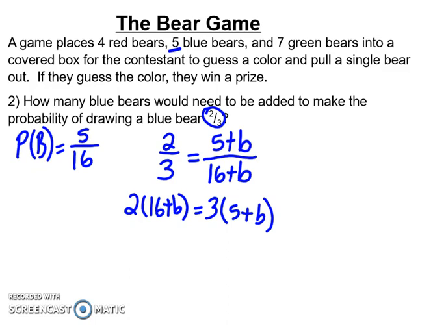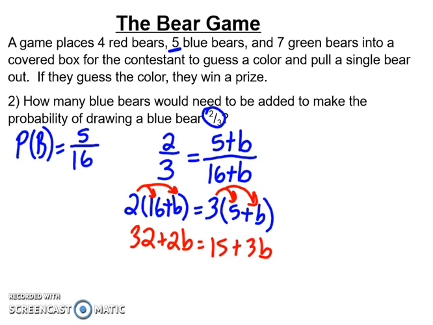So here I distribute, again, that gives me 32 plus 2b, and this would give me 15 plus 3b.